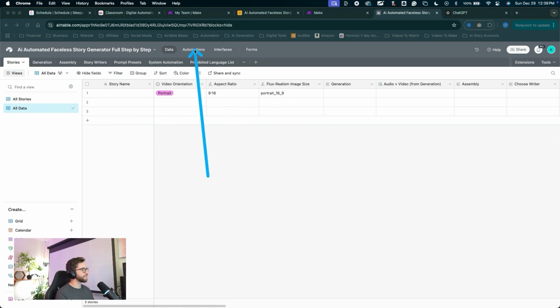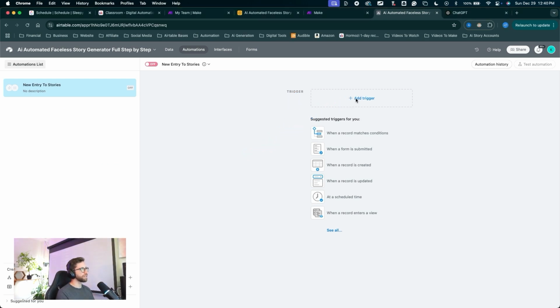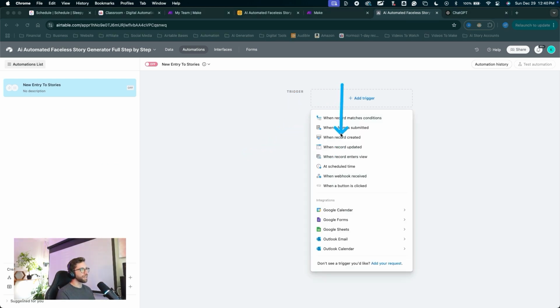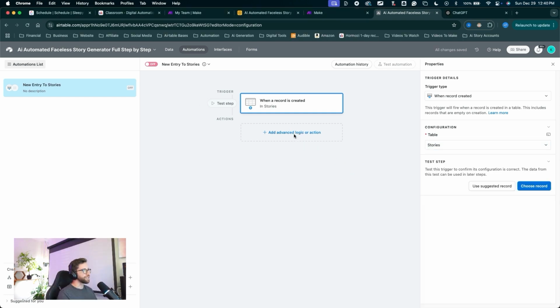So let's come into the automations tab over here. We're gonna start our automations. I'm gonna come up here to name this first automation, new entry to stories. Every time we create a new story, create a new project, this automation will trigger and set some things up for us automatically. We're gonna click here to add a trigger. We'll choose when a record is created. We'll select the table, the stories table, click to add an action.